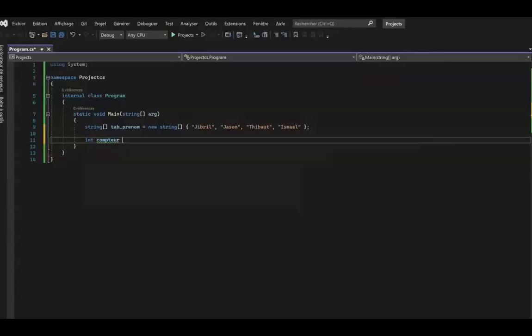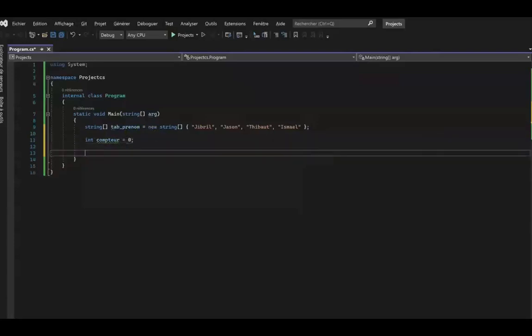It may be a bit confusing, but you will understand right away. It's a counter, so it will be an integer variable. We will name it counter, but you can name it as you want. Generally, developers name it i, but here we're going to name it counter so it will be clear. And we're going to initialize it to 0.